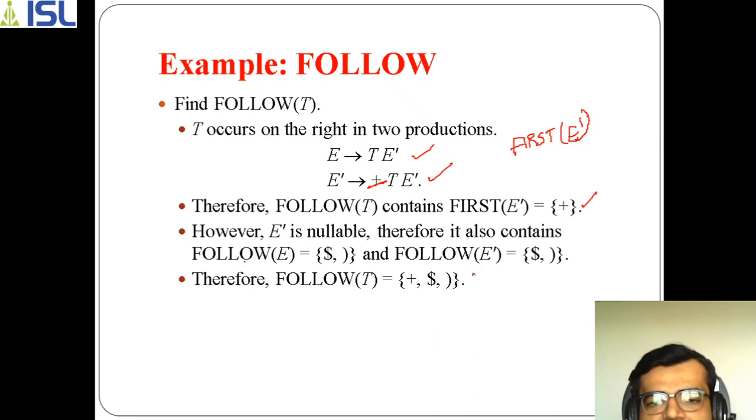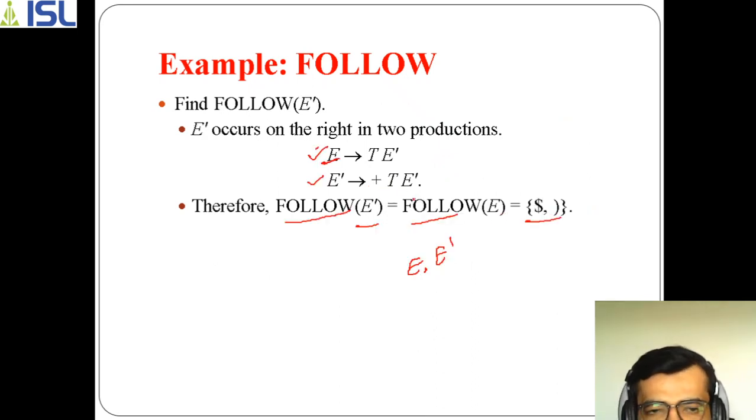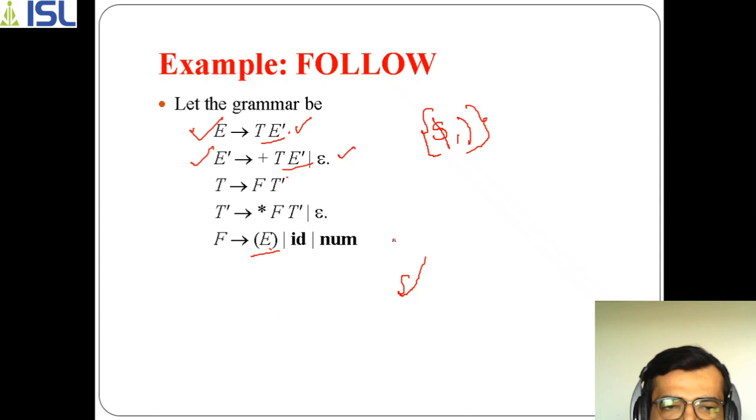And why are we taking this one? Because follow of T contains first of E dash. First of E dash has plus and epsilon, right? And also you can get this, yes, the T value is there.